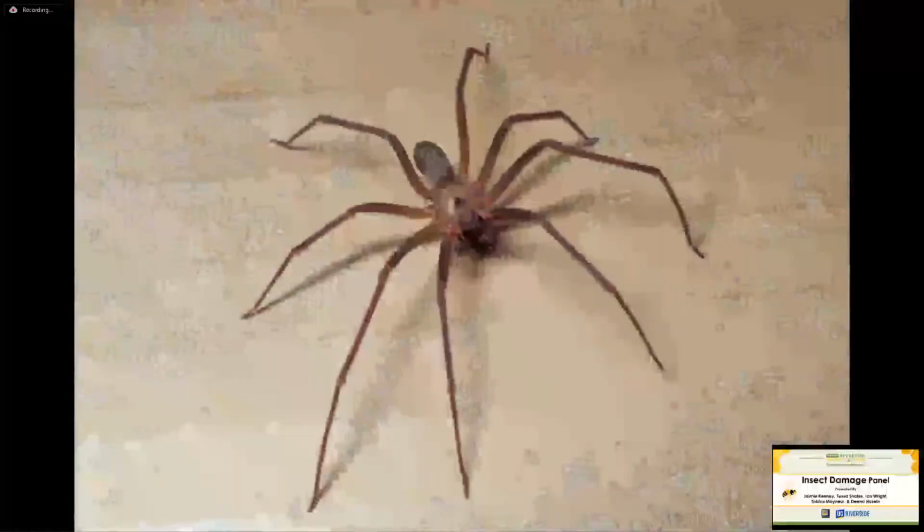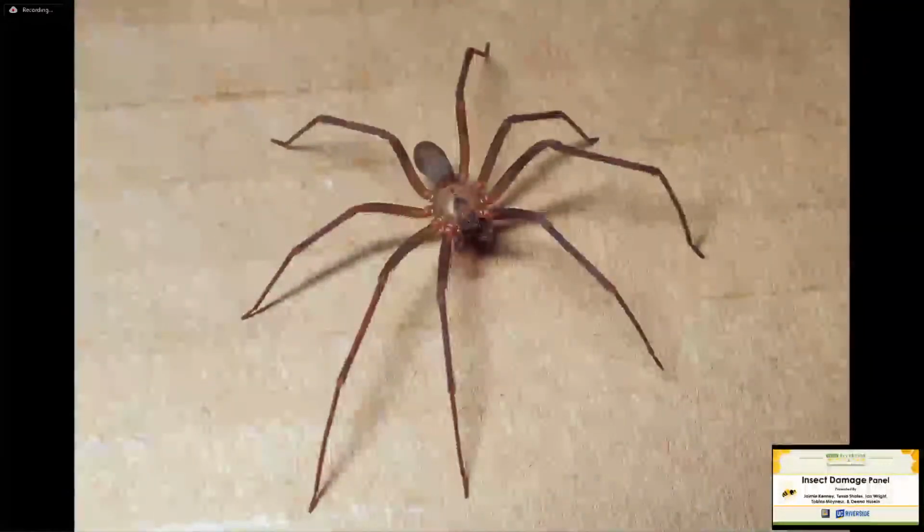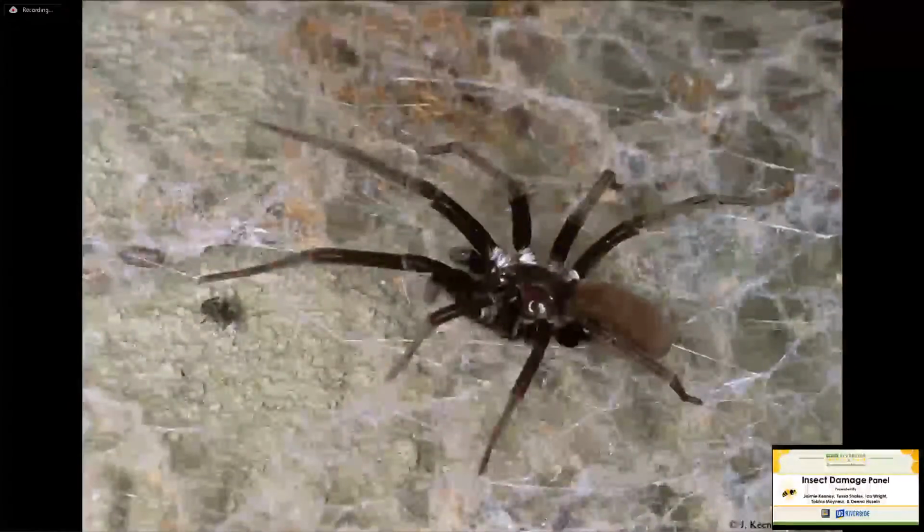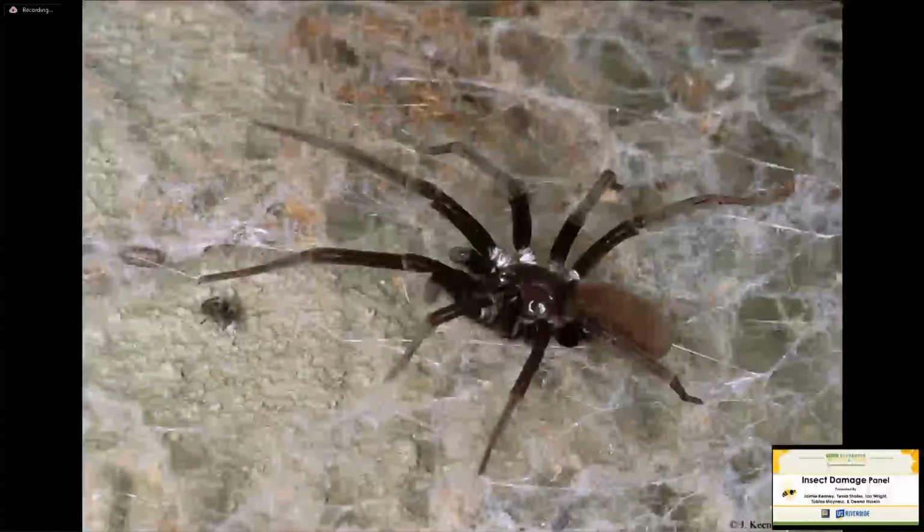We do have a desert recluse, and I forgot to put a map in here, but they're virtually never found in homes. So we do have violin spiders native to California, just not this one. Despite what every medical expert says, they're often misdiagnosed. Usually they're misdiagnosed as either this spider, which is a common crevice weaver spider, Filistata.